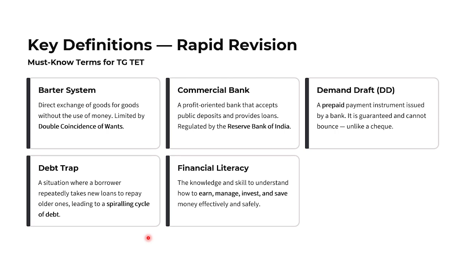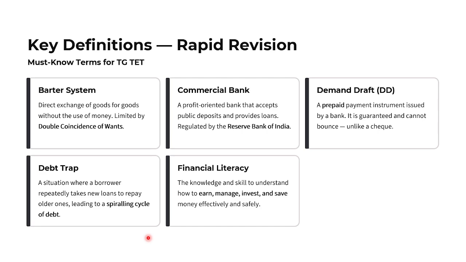So what we discussed: the barter system, a direct exchange of goods without using money, limited by double coincidence of wants. The commercial bank is a profit oriented bank that accepts deposits from people and provides loans to others. It is regulated by the RBI. Whereas a demand draft is a prepaid instrument issued by the bank. It is guaranteed and cannot bounce, unlike a cheque.